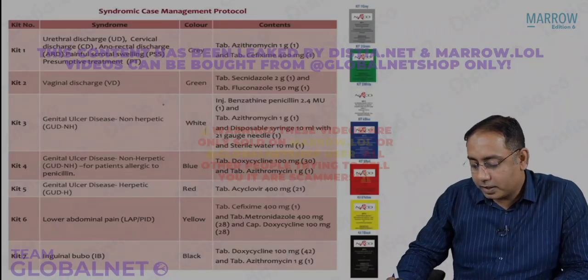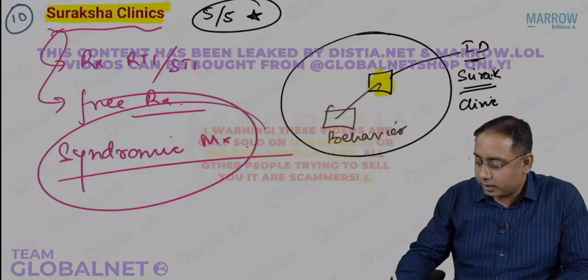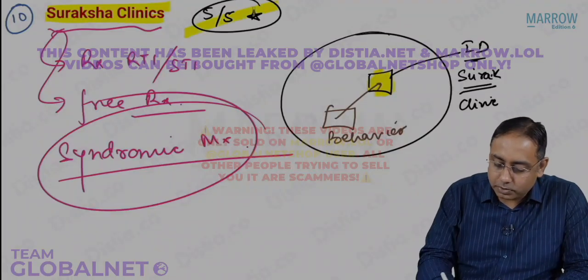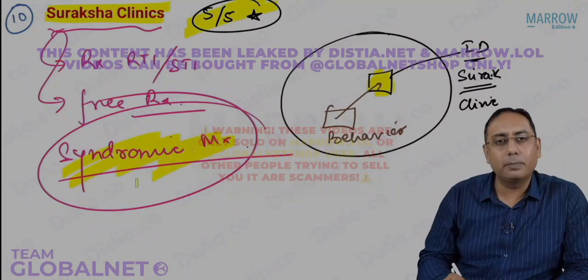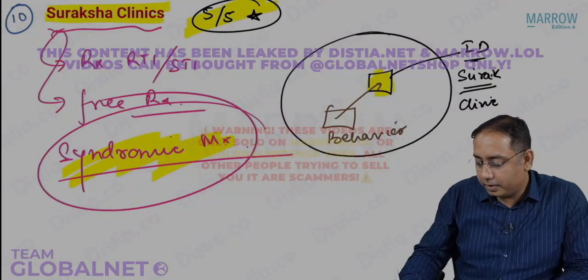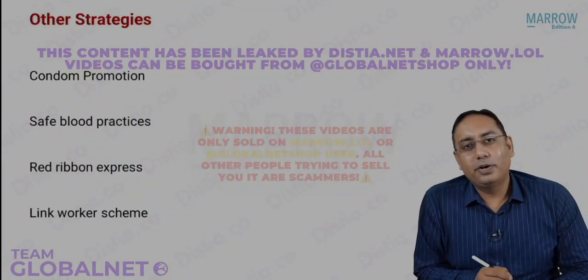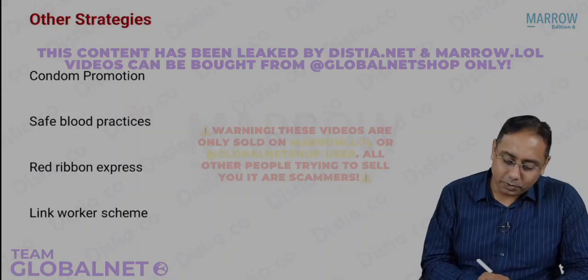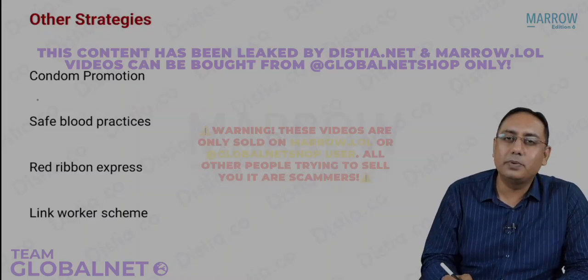So these are a couple of things you would like to remember. This is what the Suraksha Clinics are. A lot of times they have asked you MCQs on Suraksha Clinics, syndromic management. Many times they come in your exam. So now moving on to the last part of the strategies. What are the other strategies? The other strategies, nothing very special.